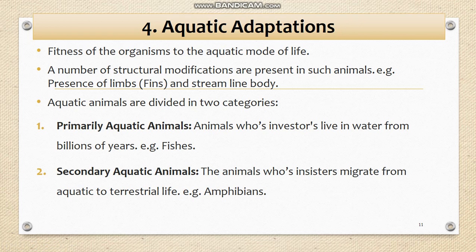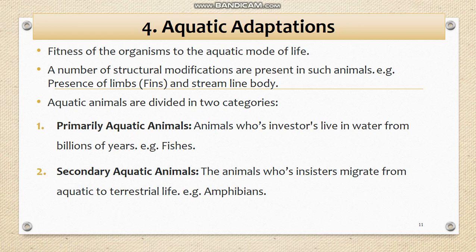If we discuss Urochordata, etc., they live in the water from their beginning. That's why such animals are primary aquatic animals, while secondary aquatic animals are those whose ancestors migrated from aquatic to terrestrial life, but still use aquatic life for their survival.